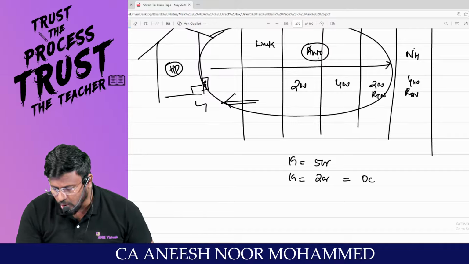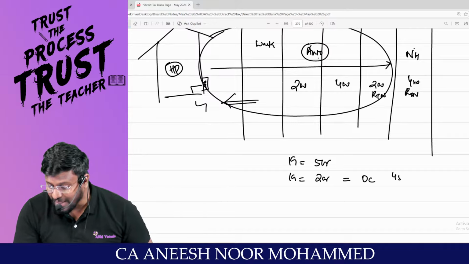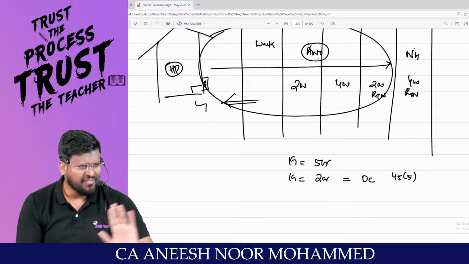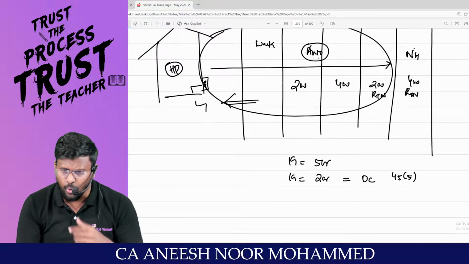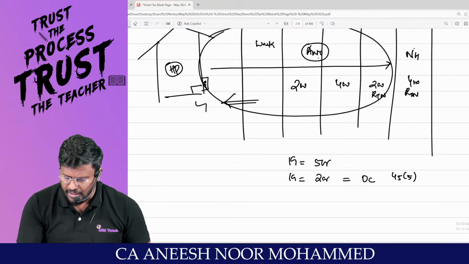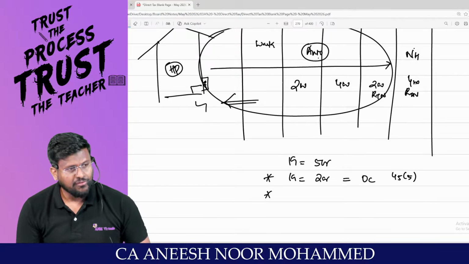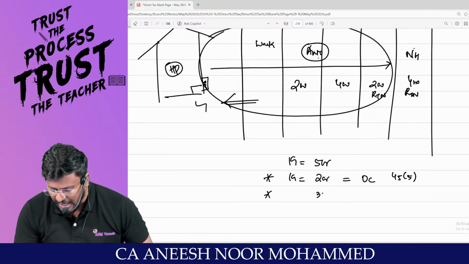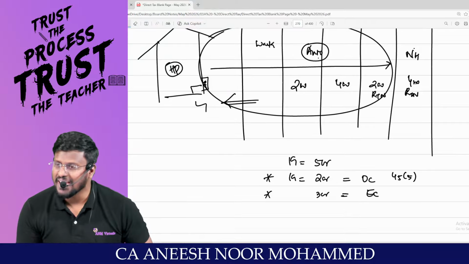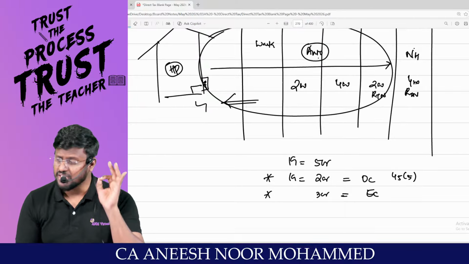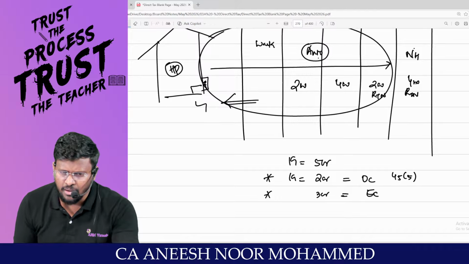This 2 crore is called original compensation. It will be taxable under section 45(5), compulsory acquisition of land and building, under the head capital gain. I will never be happy with this 2 crore. I will say that if I sell outside, I will get 5 crore. I need the balance. After so many years, I will be getting the balance, called enhanced compensation. Both original compensation and enhanced compensation will be taxable under the head capital gain.